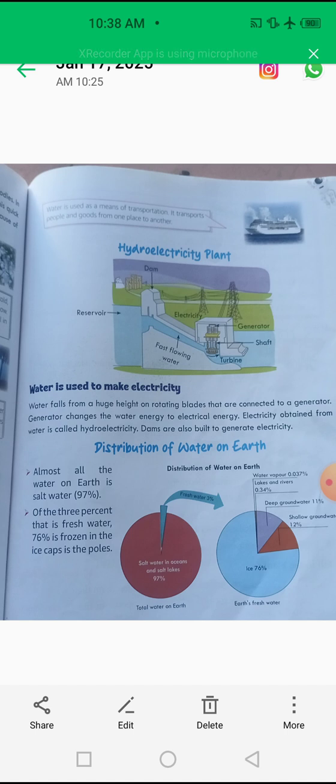In the next picture, earth's fresh water: water vapor 0.037%, lakes and rivers 0.34%, deep groundwater 11%, shallow groundwater 12%, and ice 76%. So this is the distribution of water on earth.